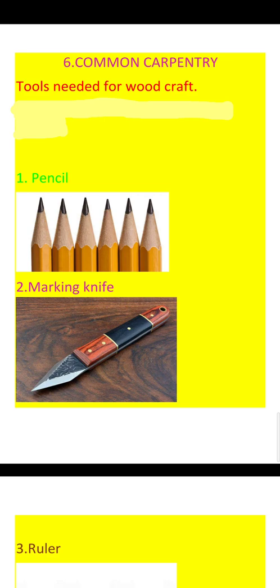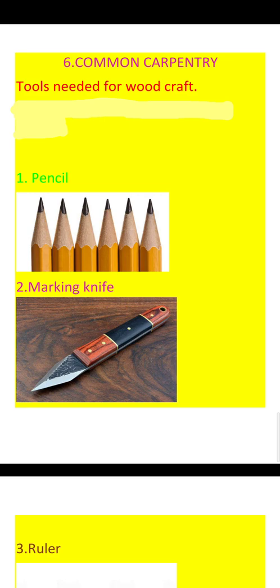In your house, you have cot, chair, cupboard, table, doors. Isn't it? They all are made by carpenters. Next, we are going to see the tools used by the carpenter. They are pencil, marking knife, ruler, hammer, handsaw, chisel, cutting gauge, screwdriver, jack plane, backsaw and clamp.